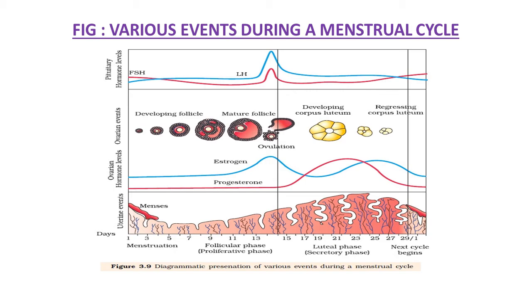In this figure, day by day you can see which changes take place. In the hormonal level you can see initial stability, then one stage is achieved showing a peak level of hormone, then again it changes. So the levels of estrogen, progesterone, FSH and LH, how the peak level or stability is achieved, at which phase, on which day, and the developing follicle, mature follicle, corpus luteum and regressing corpus luteum you can observe in this diagram.